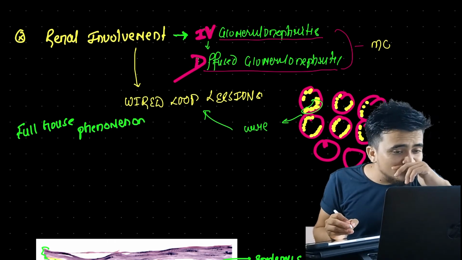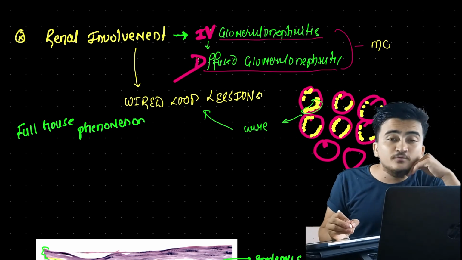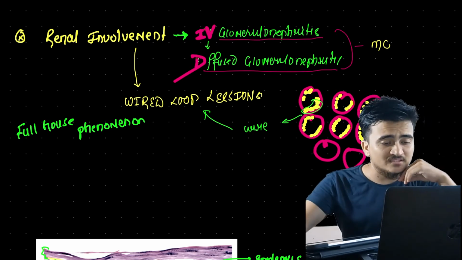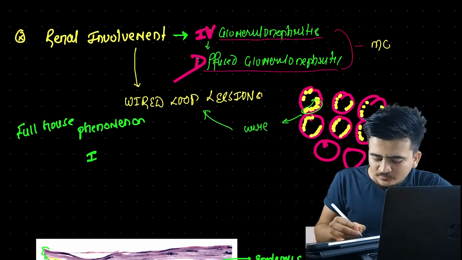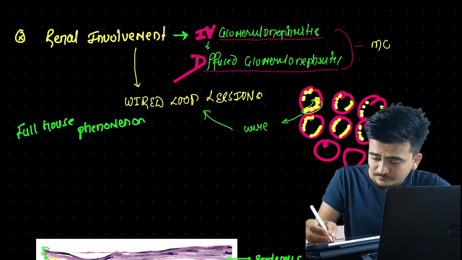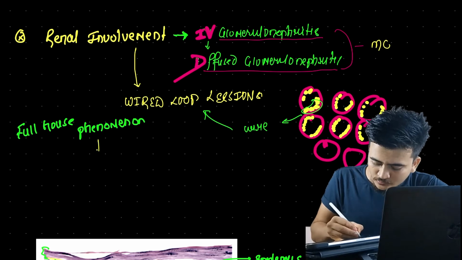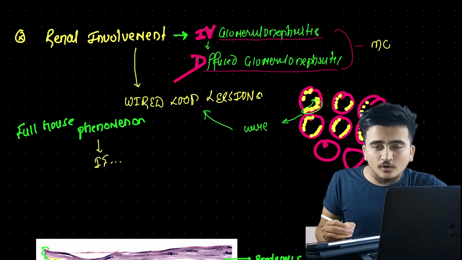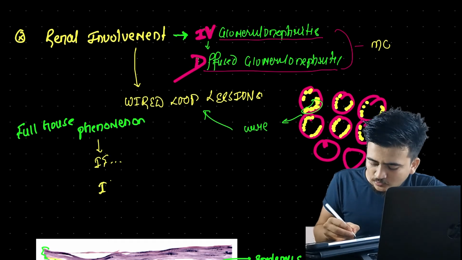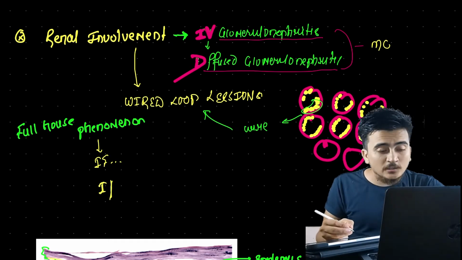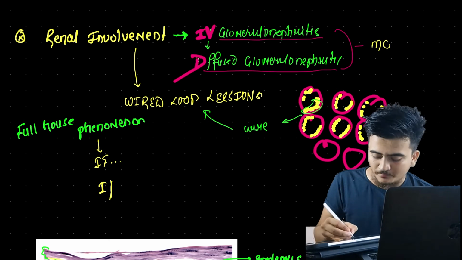Through immunofluorescence we found a lot of deposition of immune complexes, and along with the immune complexes we also found a lot of complement proteins.